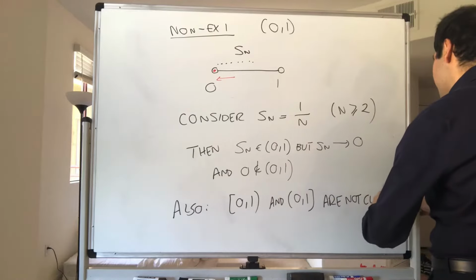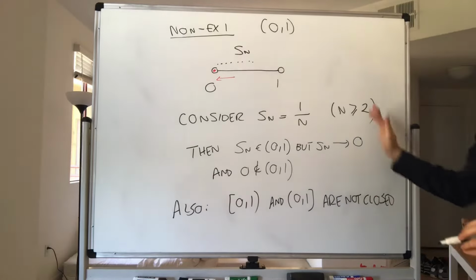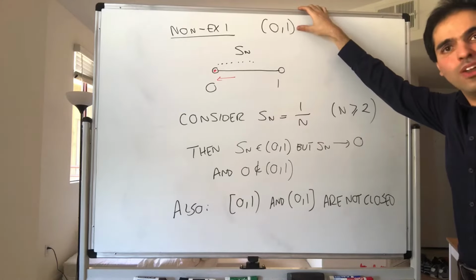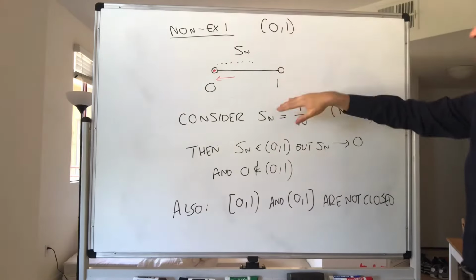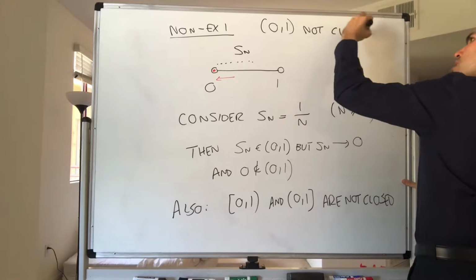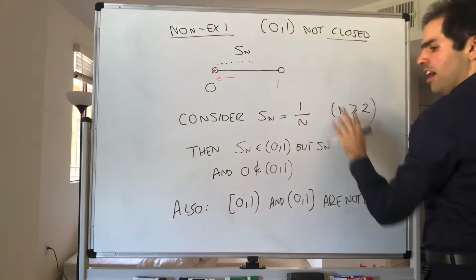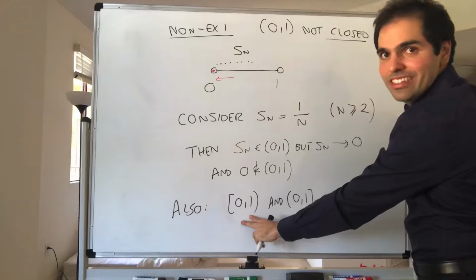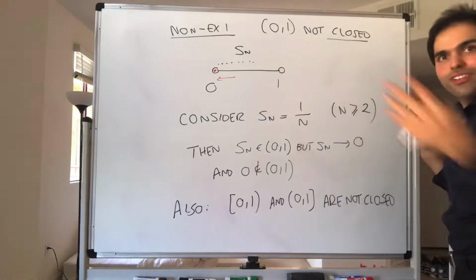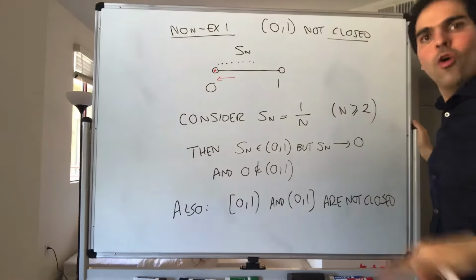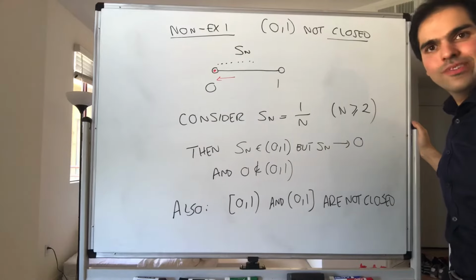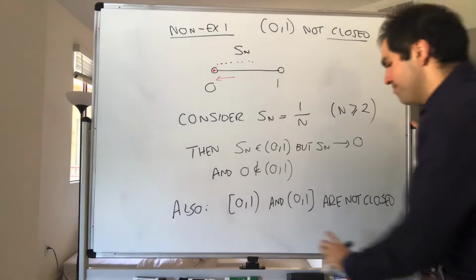And this is actually very important. So I want to emphasize the opposite of closed isn't open, because this interval is not closed, however, for example, this interval is not closed, but it's not open either. So there are sets that are neither open nor closed, but also there are sets, it turns out, that are both open and closed. Those are called clopen sets.